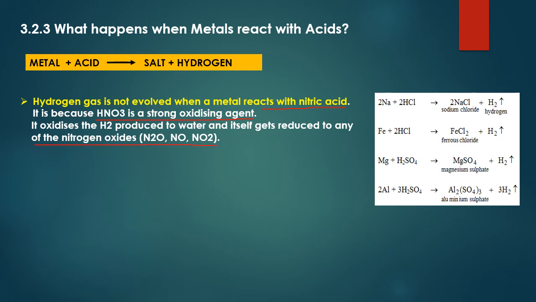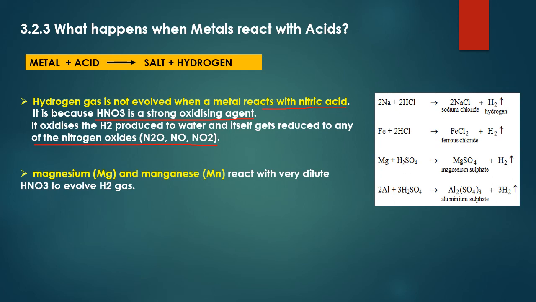This year also in the board exam the question was asked for 2 marks. Why hydrogen gas is not evolved when a metal reacts with nitric acid? So very simple, HNO3 is a strong oxidizing agent. So what happens is HNO3 oxidizes H2, which produces water, and itself gets reduced and will form either N2O or NO or NO2. So this is the reason.